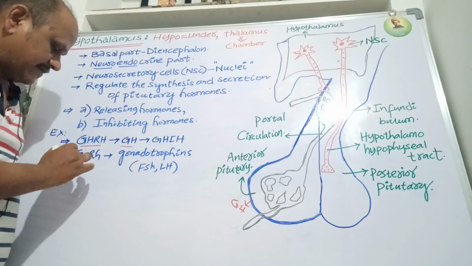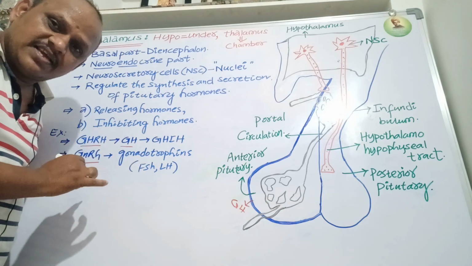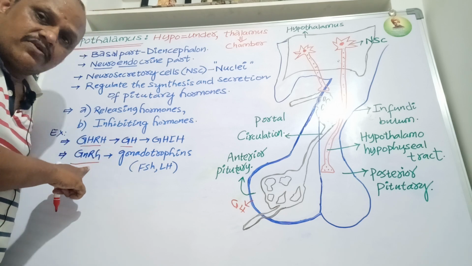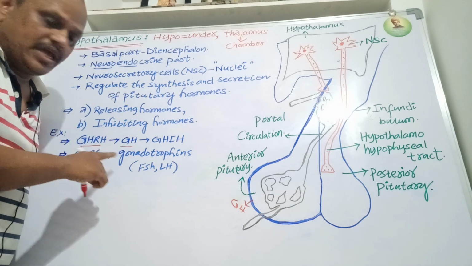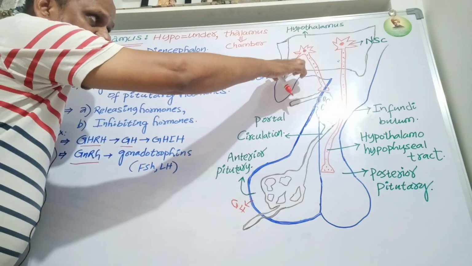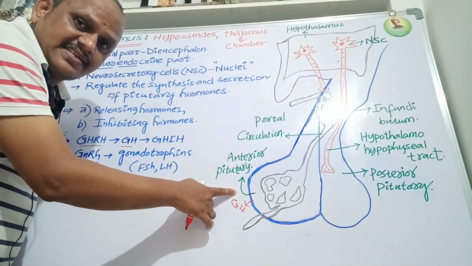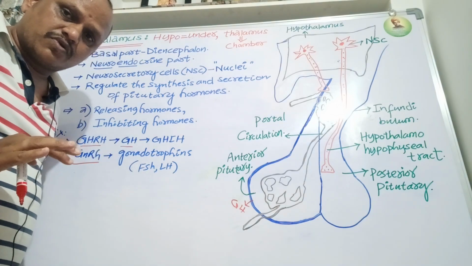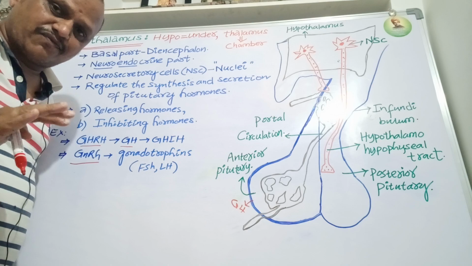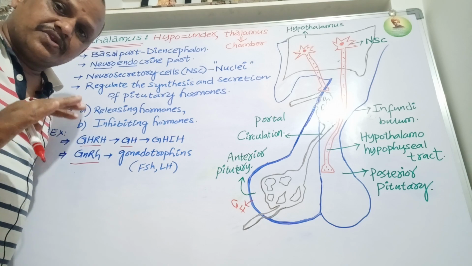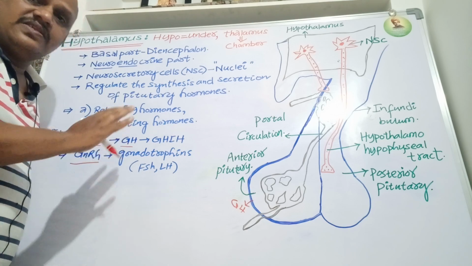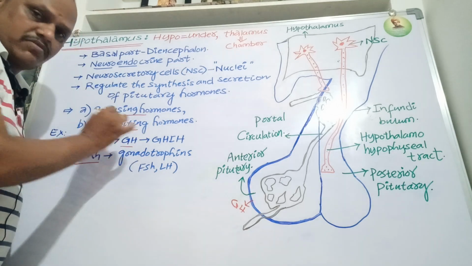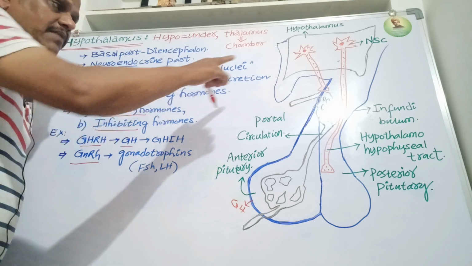Next, gonadotropin releasing hormone. This hormone is synthesized by the hypothalamus and stimulates the anterior pituitary to release the gonadotropins, which are FSH and LH, follicle stimulating hormone and luteinizing hormone. These are the releasing hormones and inhibiting hormones, both produced by the hypothalamus.